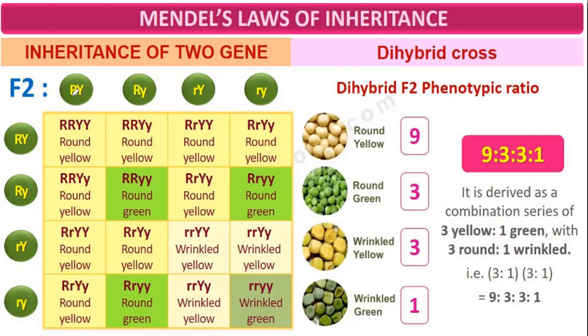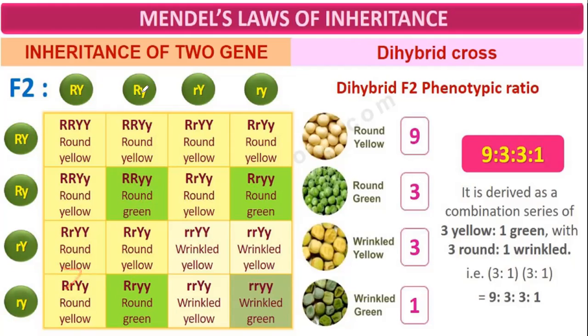The third condition may be like this. Here, a cross between this and this: capital R from here, small r from here, capital R, small r, capital Y, capital Y. Because capital R is there, that is round, and capital Y is there, that is why yellow.